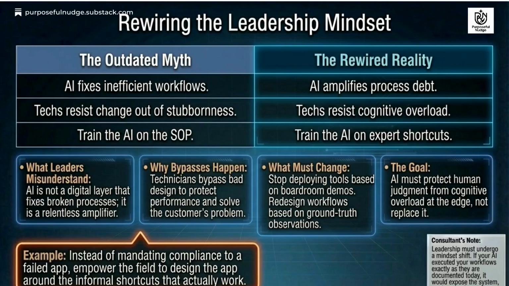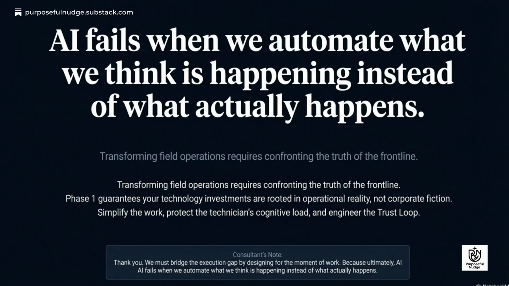It is also important that as the change is implemented, the communication channels are left open, and process feedback from the field continues to be monitored, so that adjustments can quickly be made and adoption holds. AI fails when we automate what we think is happening instead of what actually happens. Phase 1 ensures technology investments are rooted in operational reality, simplifying work and engineering the trust loop.